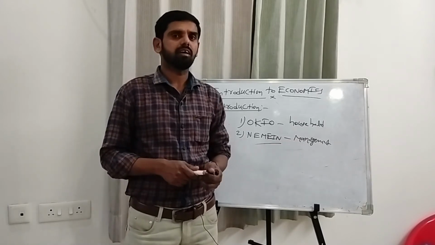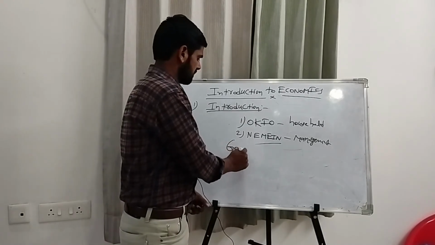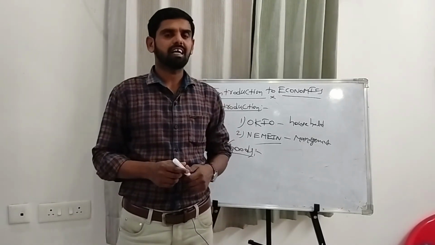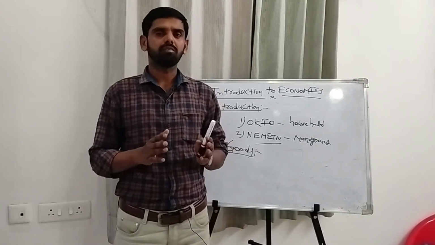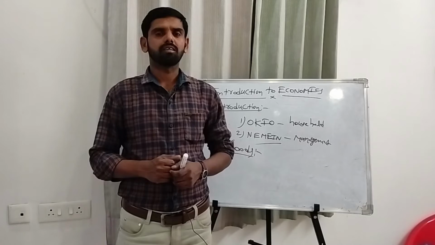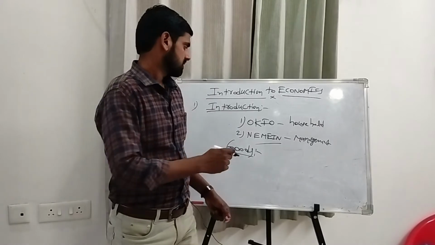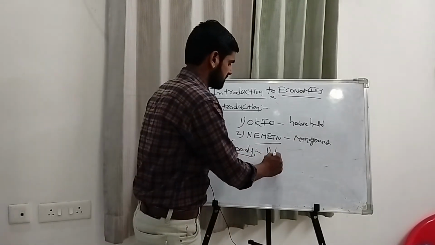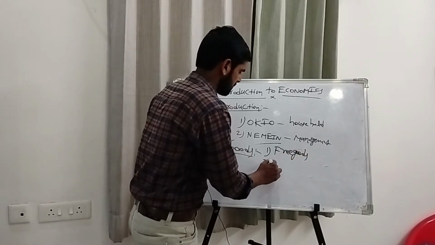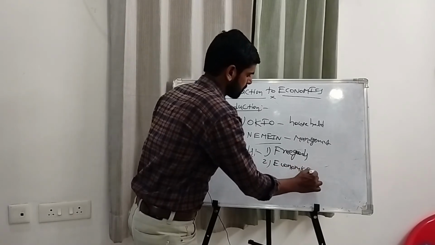Now we will discuss goods. What is a good? Goods are all tangible things that satisfy human wants. With the help of goods we can satisfy our wants. Generally, goods are divided into two types. First one is free goods, and second one is economic goods.